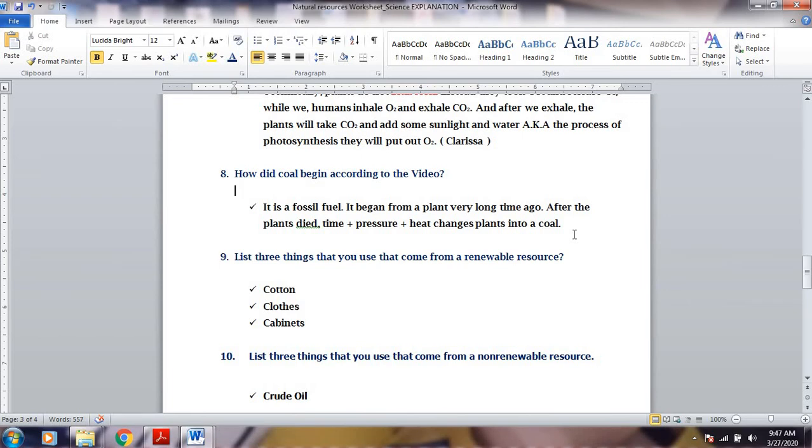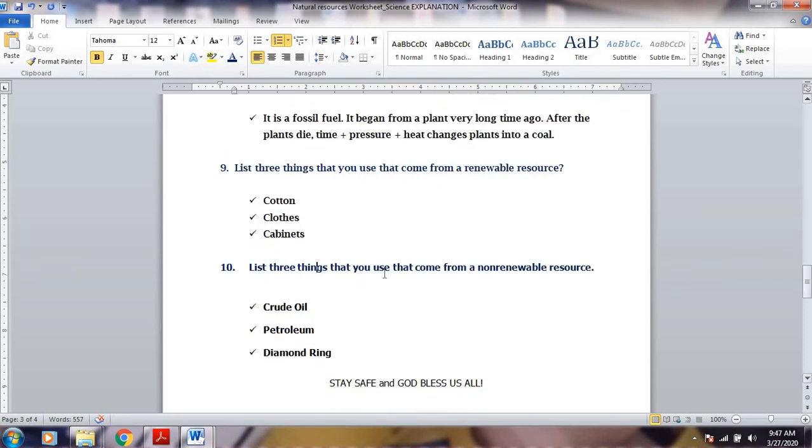After the plant died, time plus pressure plus heat changes plants into coal. So that's basically, according to the video, a very interesting one. Okay, the 3 things that you use that come from a renewable resource will definitely be in any order. Your answers will vary on this part. The cotton, clothes, cabinet. That's for me.